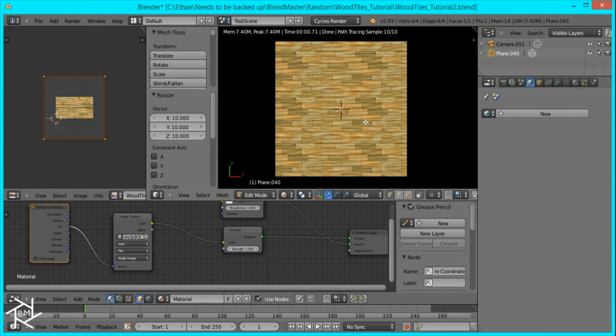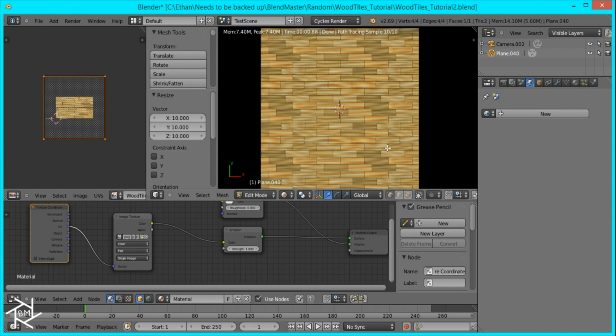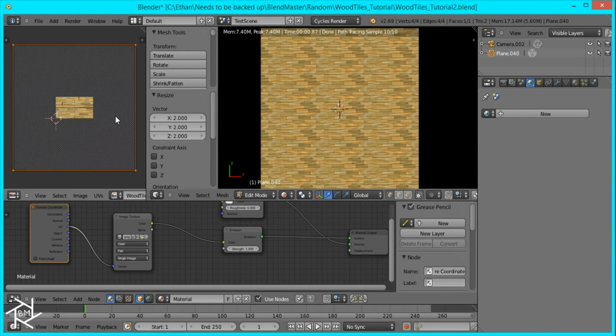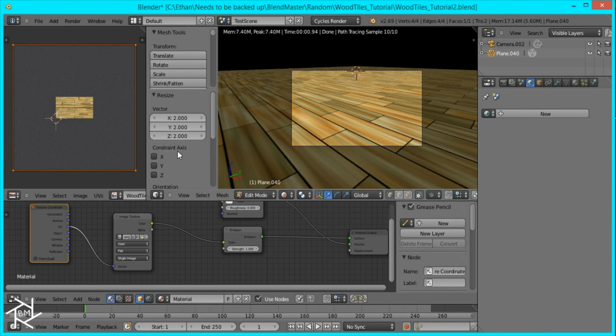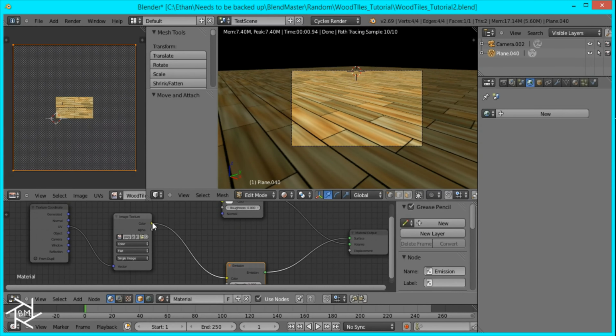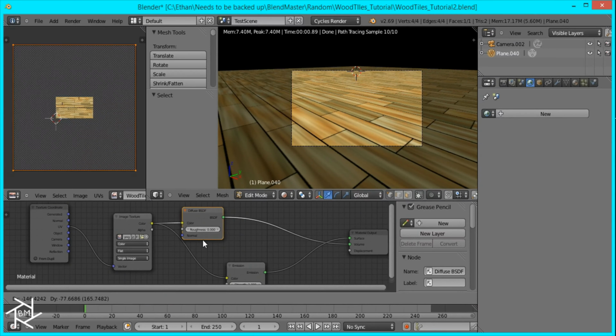Okay, as you can see we're getting some nice tiles and they're tiling seamlessly, so that's good. I'll just scale it up again by 2, and if we go to our camera view, that's looking pretty good. So now what we want to do is, instead of using our emission shader, we'll be using our diffuse shader. So plug in the texture into that.